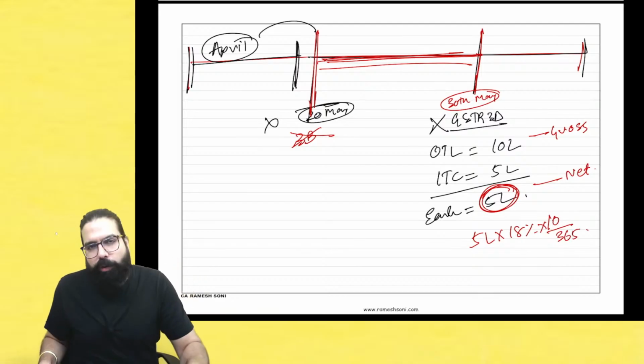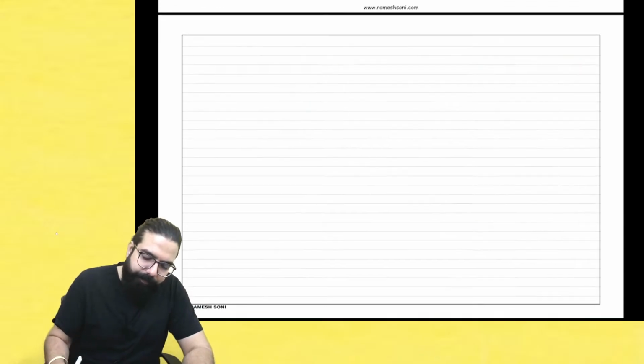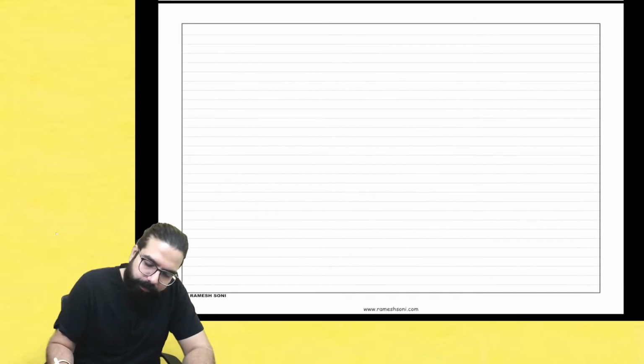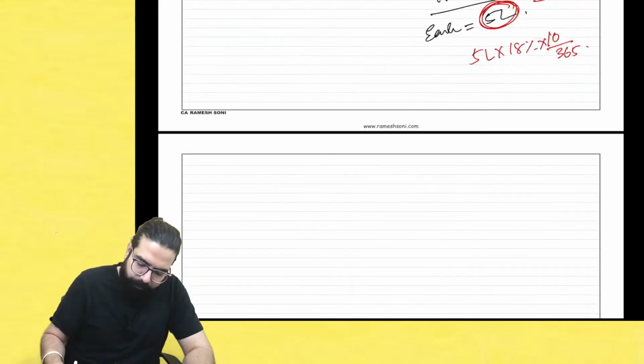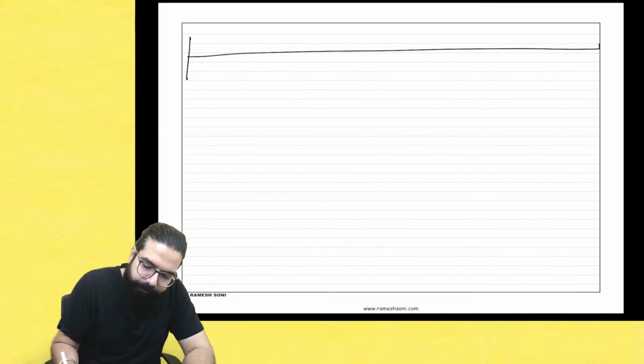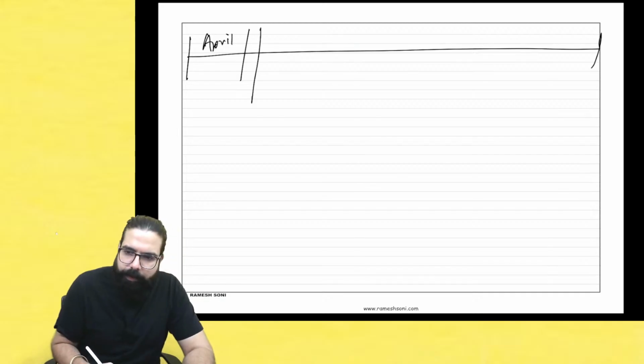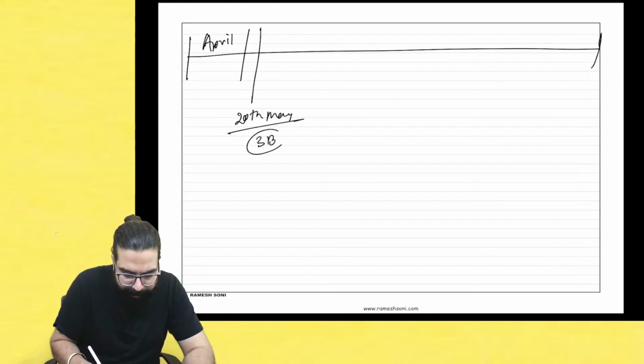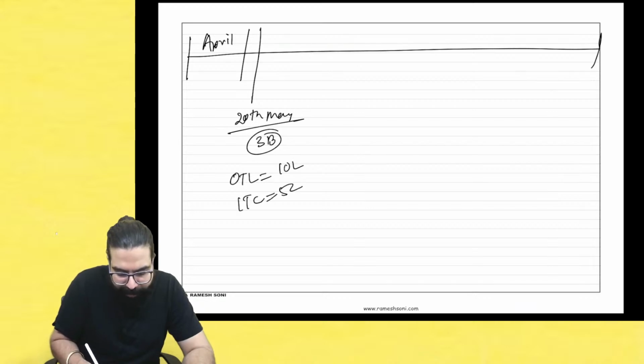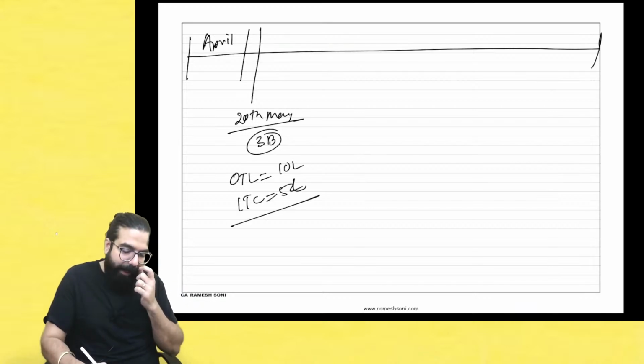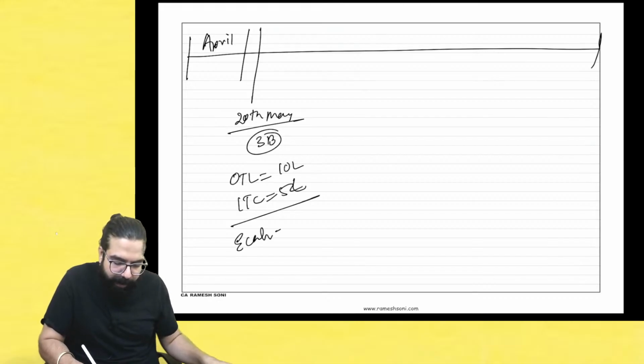Done? Chalo, now listen to me very carefully. I'll take the same example. On 20th May, I had to file my GSTR 3B. My output tax liability is 10 lakh, input tax credit is 5 lakh. I have to pay the remaining 5 lakh rupees using my e-cash ledger.